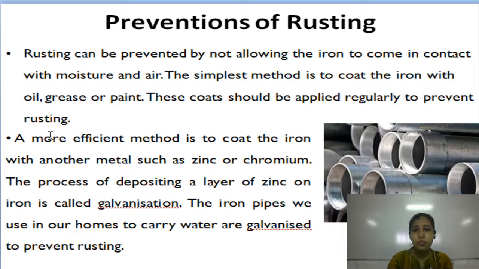A more efficient method is to coat the iron with another metal such as zinc or chromium. This process of depositing a layer of zinc on iron is called galvanization. The iron pipes we use in our homes to carry water are galvanized to prevent rusting.